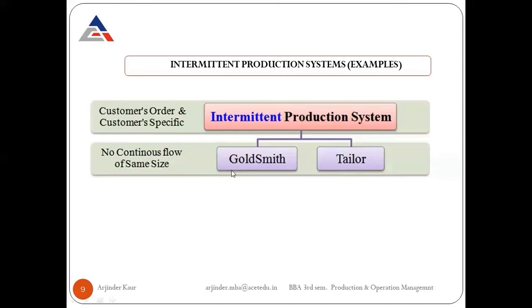Their production process is not continuous, meaning every time they finish stitching one cloth, they start with cutting the next piece, then they start with stitching the other piece. So that is the job of a tailor. So this is an example of an intermittent production system.